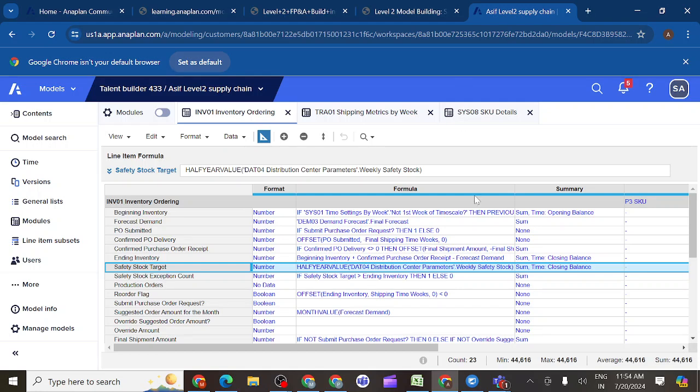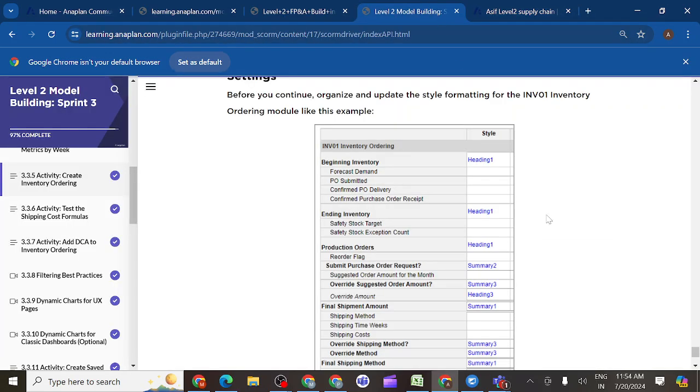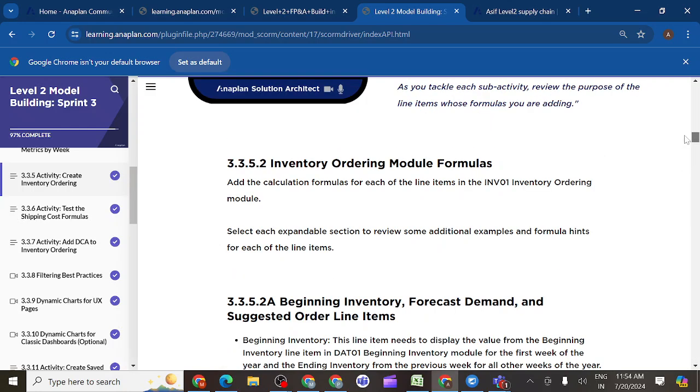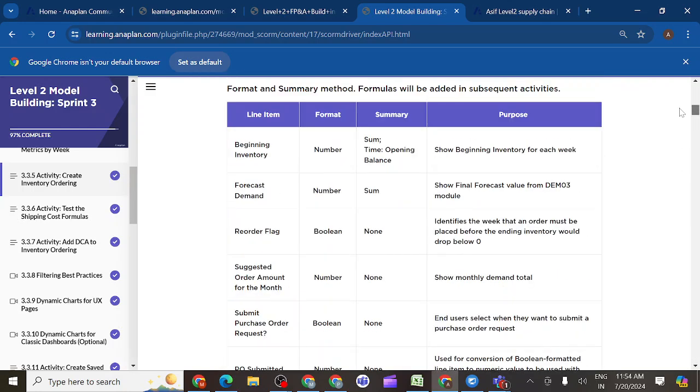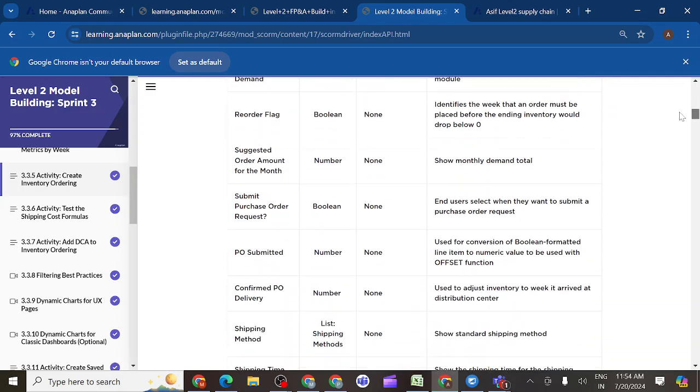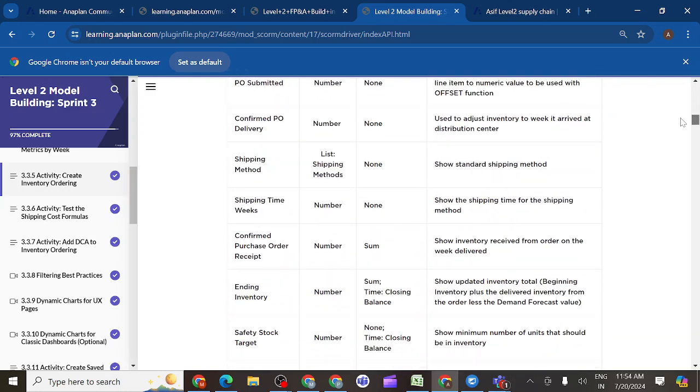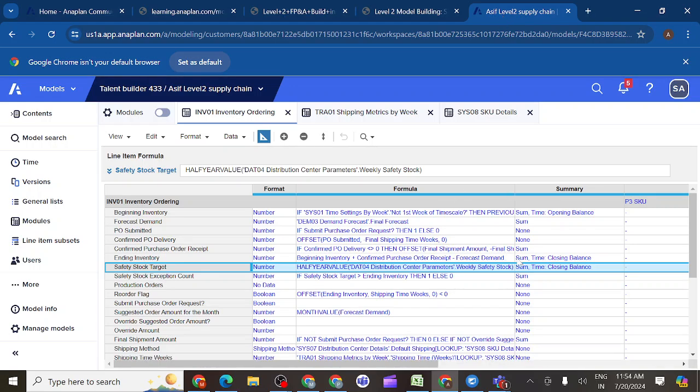Yes, it is none and time should be closing balance. Correct. Okay, I will check.